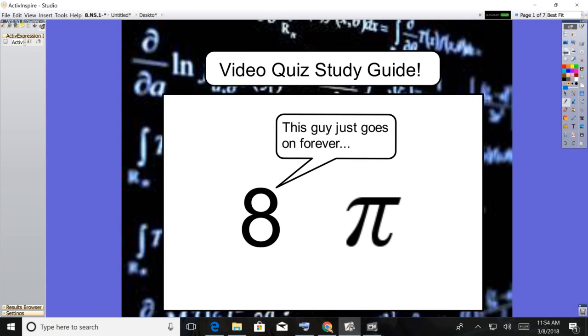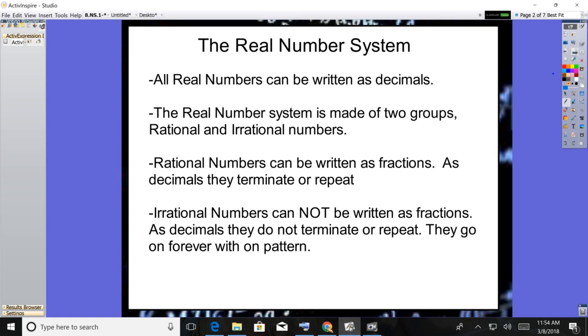Alright, time for our video quiz study guide. So, if you don't get this joke on the front thing, you need to study until you find it to be funny. But it's the 8 saying, this guy just goes on forever talking to pi, because he's irrational.